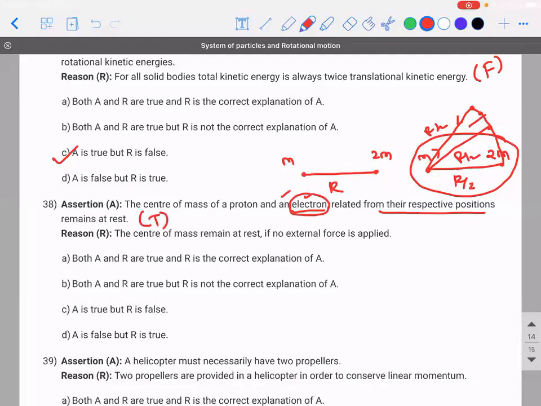So what is the reason for it? I already explained. The center of mass will remain at rest if there is no external force. There is no external force applied on the atom. It is because of the electrostatic force it is revolving. So this is also true. But is the reason the supporting explanation for the assertion? Yes.